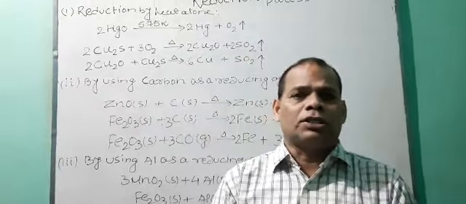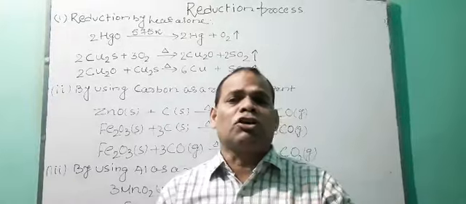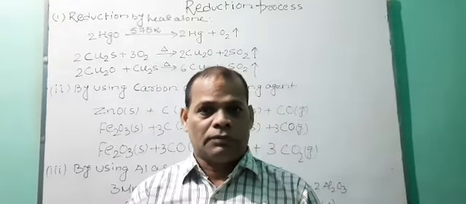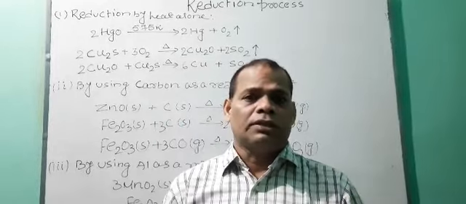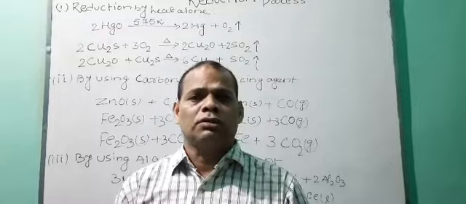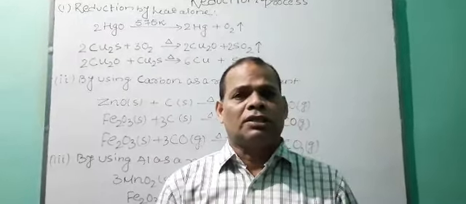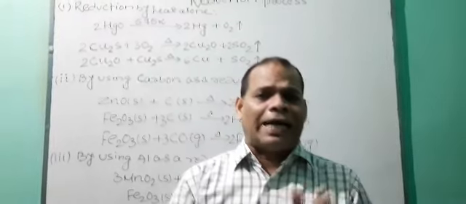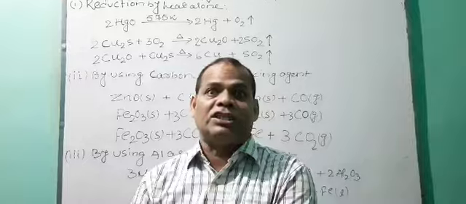That reduction is based on the reactivity of metal. Metals which are least reactive metal can be reduced by action of heat alone. Metals which are middle in the reactivity series cannot be reduced by the action of heat alone, rather it requires some reducing agent.